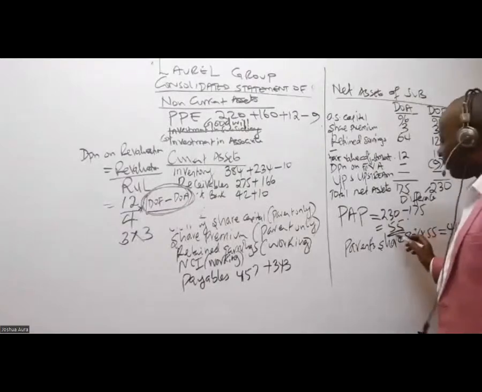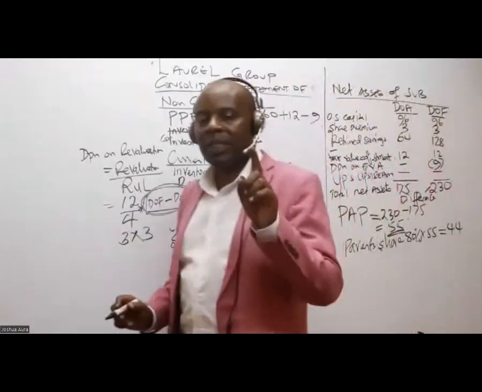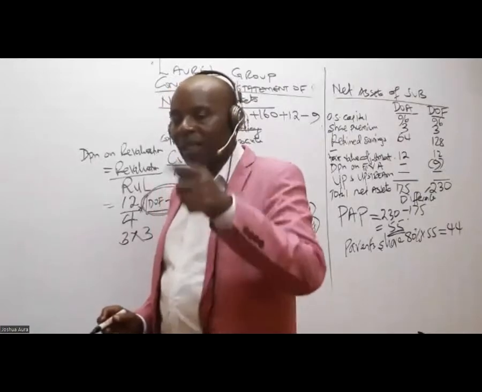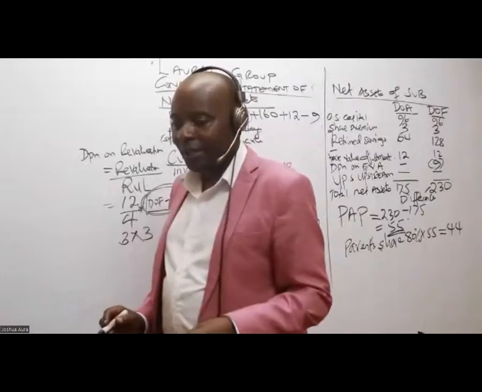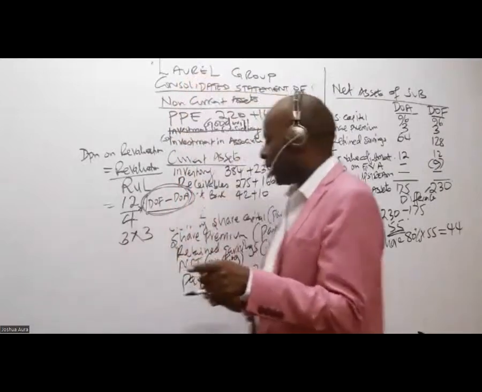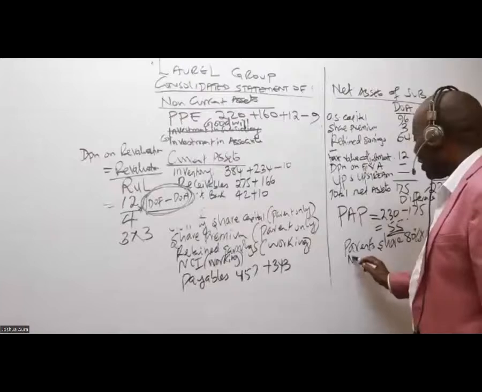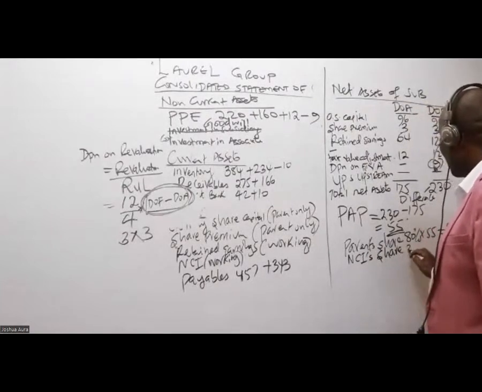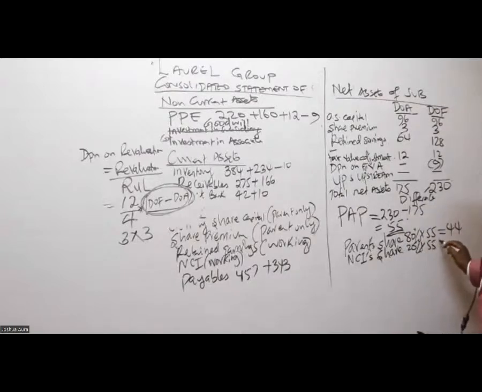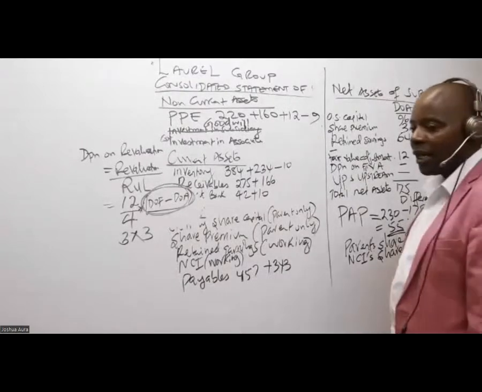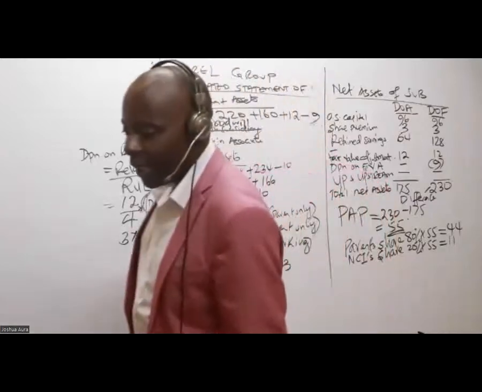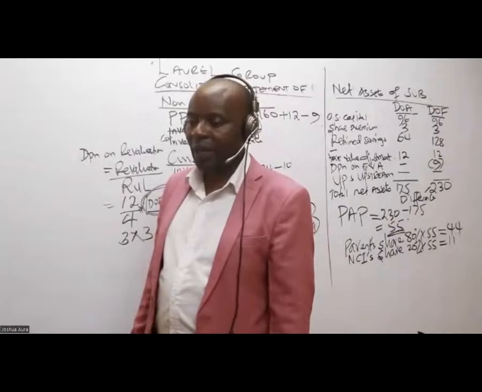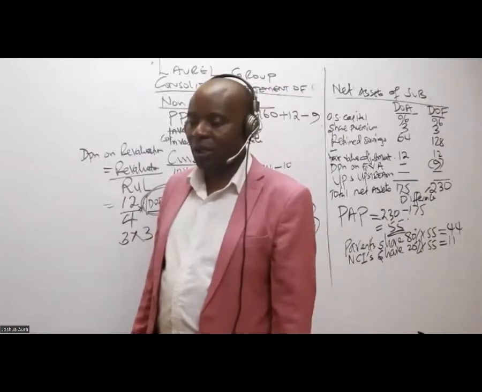Of course, because the parent has got 80%, there must be another stakeholder who has the other percentage. What is the name of the other guy? It's NCI. So you talk of NCI's share. It is 20% of 55, which will give me 11, isn't it? Which will give me 11. Thank you so much.